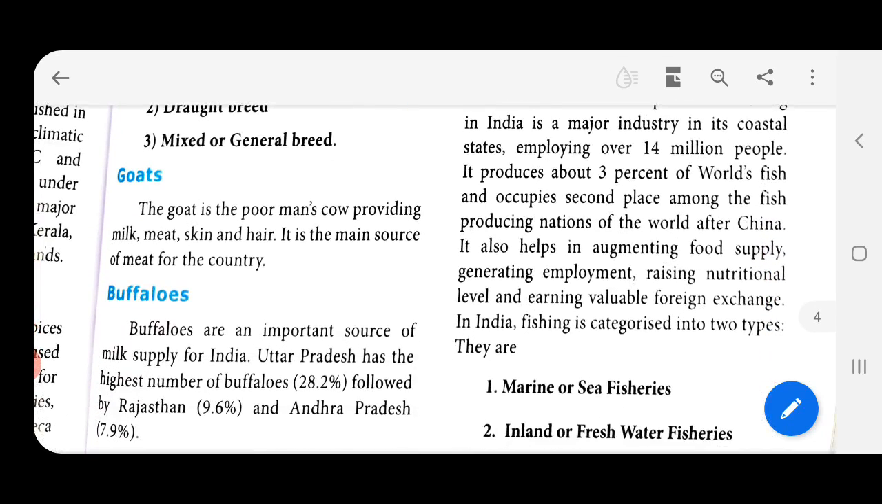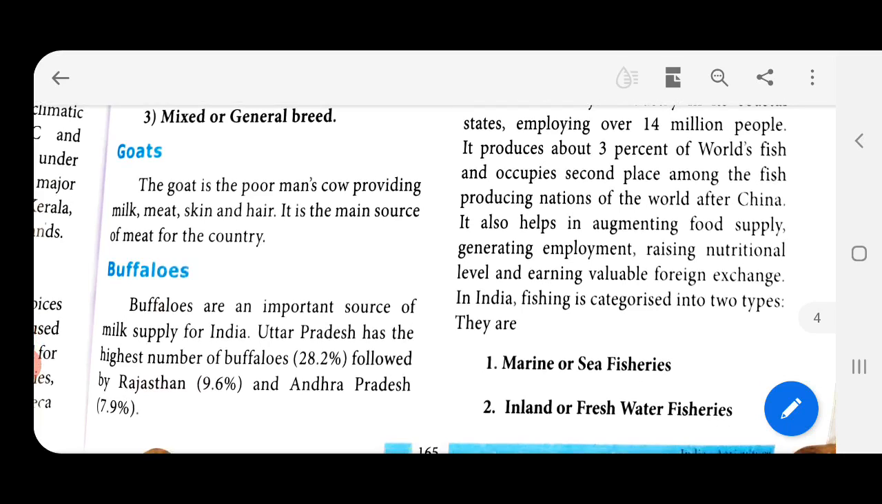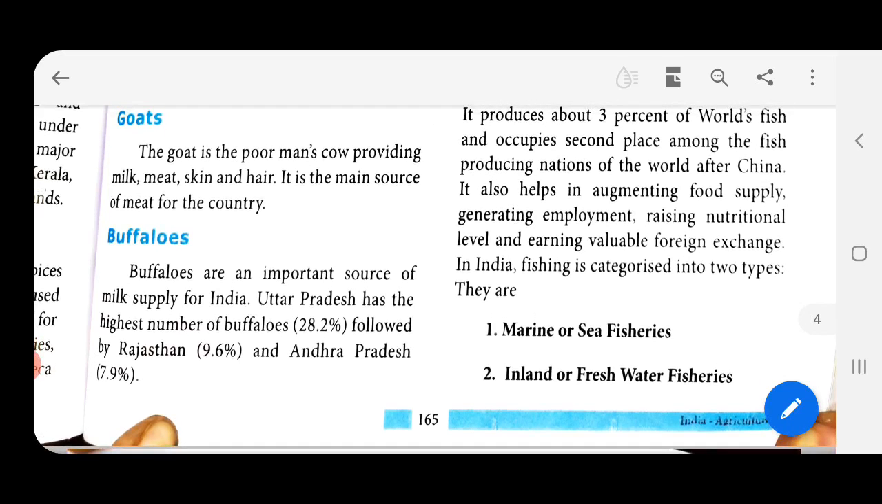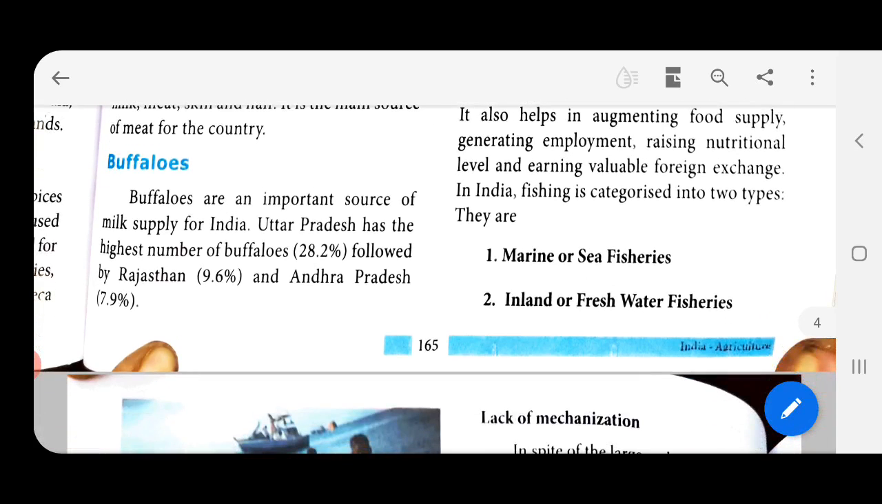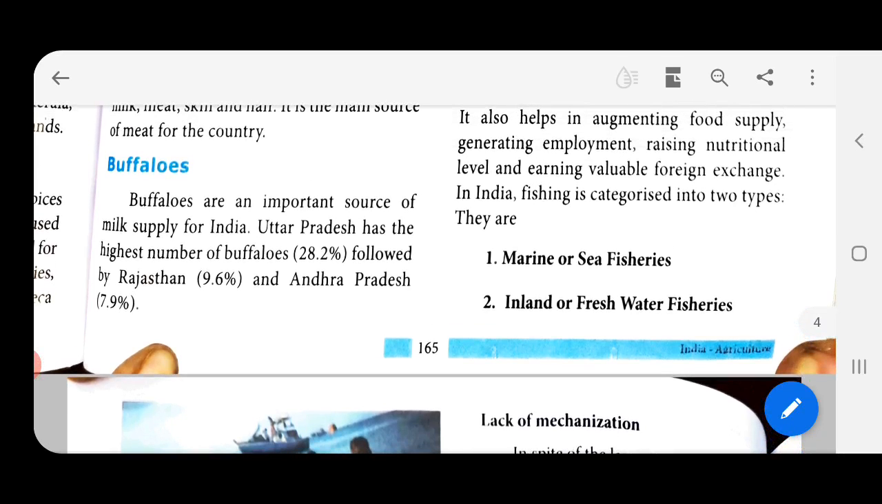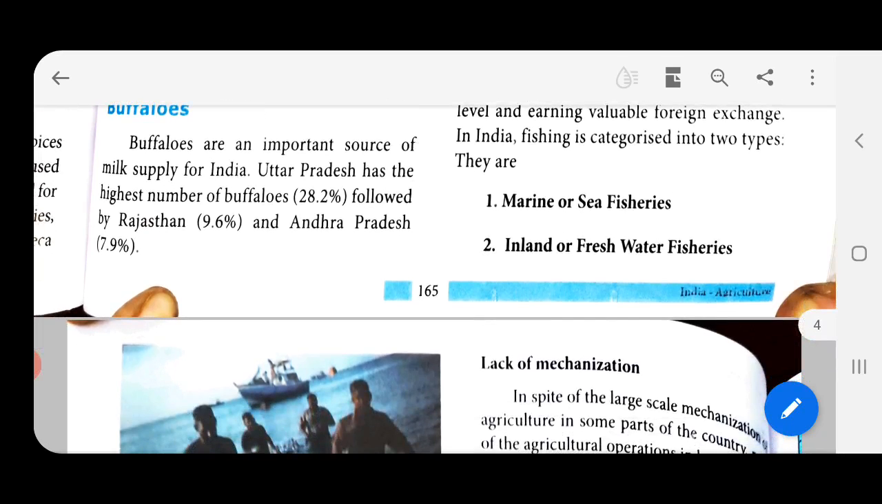Goats. The goat is the poor man's cow, providing milk, meat, skin and hair. So we aren't well versed with the word milk for goats, but generally people had milk from goats. We use the meat of goat, we use the skin of it and the hair. Buffaloes, we all know this word very well. Buffaloes are an important source of milk supply for India. Uttar Pradesh has the highest number of buffaloes, which is 28.2%, followed by Rajasthan, which is only 9.6%, and Andhra Pradesh, which is only 7.9%.